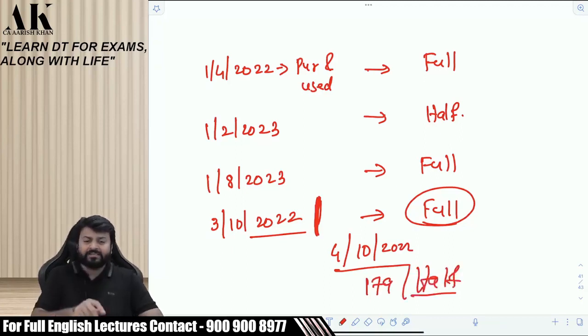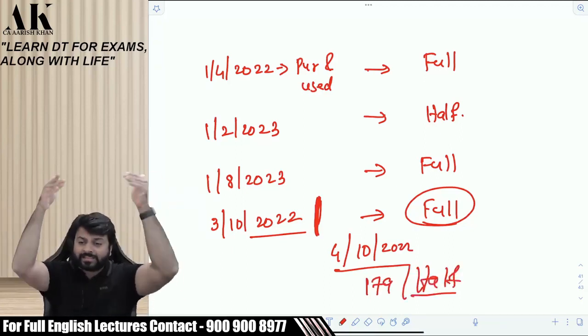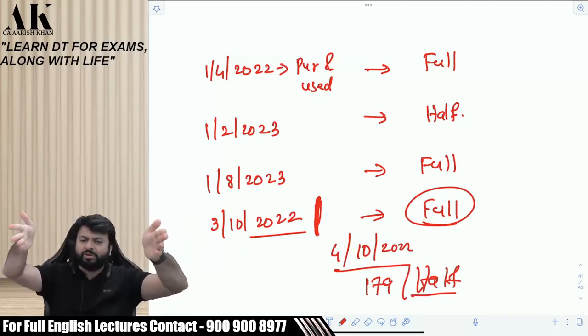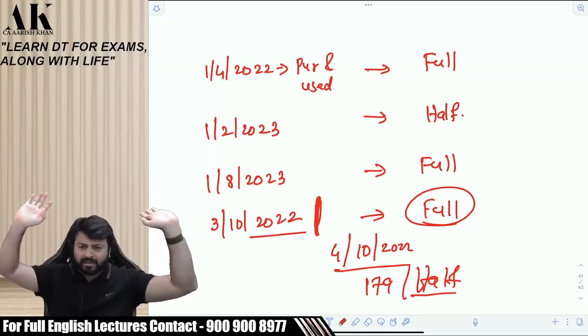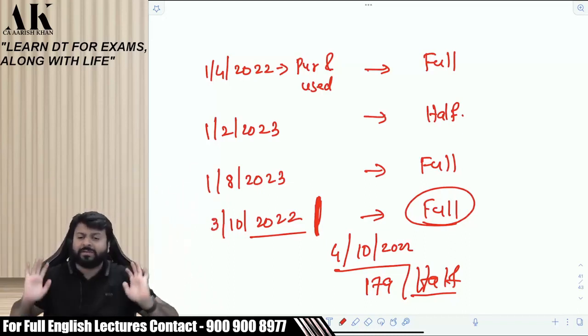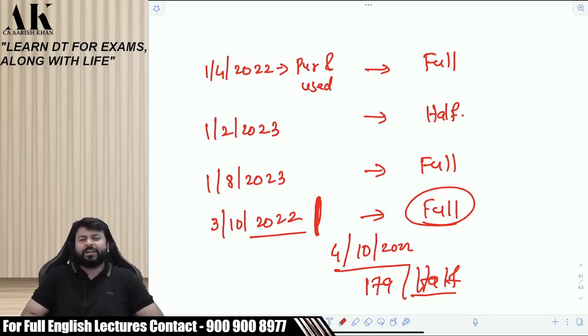Do you agree? So keep this thing in your mind, and that is the same date which is in the mind of the assessing officer. That if an asset is put to use till 3rd October, then it is full. If it is put to use after 3rd October, then it is half. He does not have to calculate depreciation on a 365 basis. Did you understand what I said? If it is put to use till 3rd October, it comes to exact 180 days. If it is put to use on 2nd October, then it will be 181. Yes or no? If it is on 1st October, then it will be 182. Yes or no?